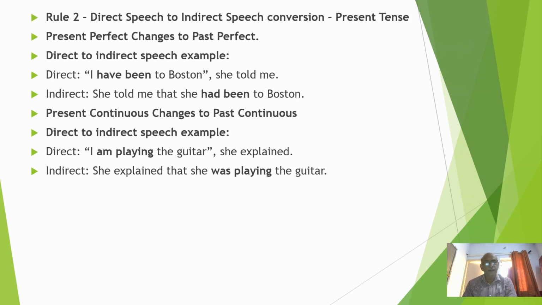Direct speech to indirect speech conversion, present tense. "I have been to Boston," she told me. She told me that she had been to Boston. Present continuous changes to past continuous. "I am playing the guitar," she explained. She explained that she was playing the guitar.